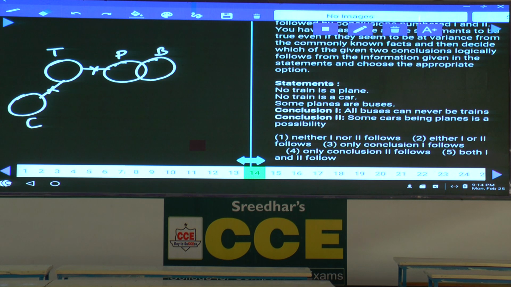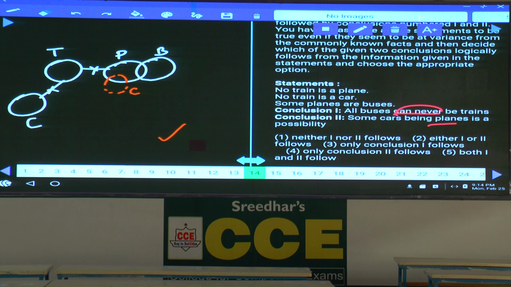Then first one, all buses can never be trains. Can never be means it is a possibility. Second one, some cars are planes is a possibility. Now tell me whether some cars are planes is possible or not. Now this car should not be intersected with the train. It can be intersected with this, all bus plane. Hence it is true. Second one is true.